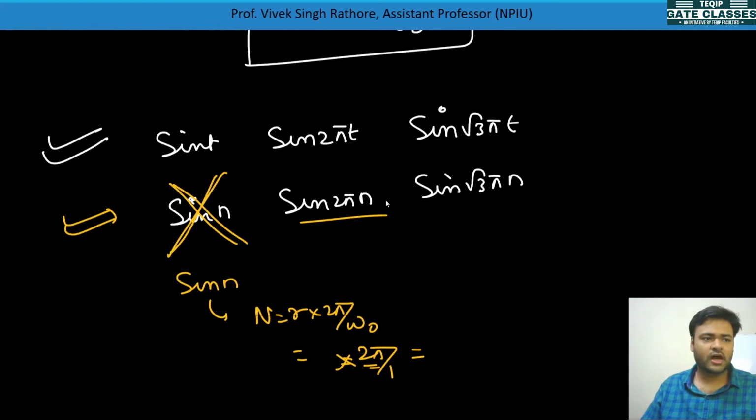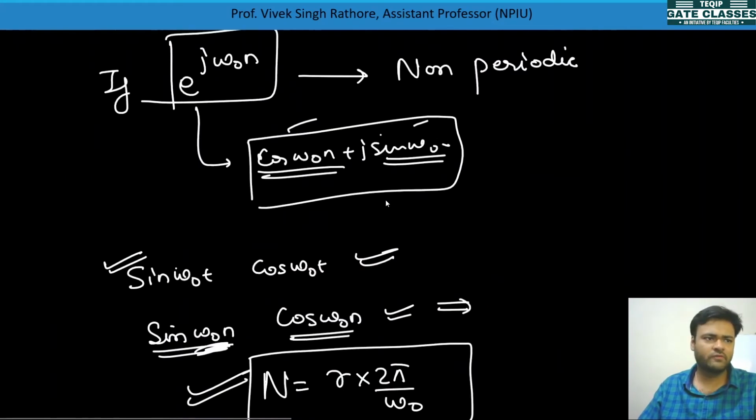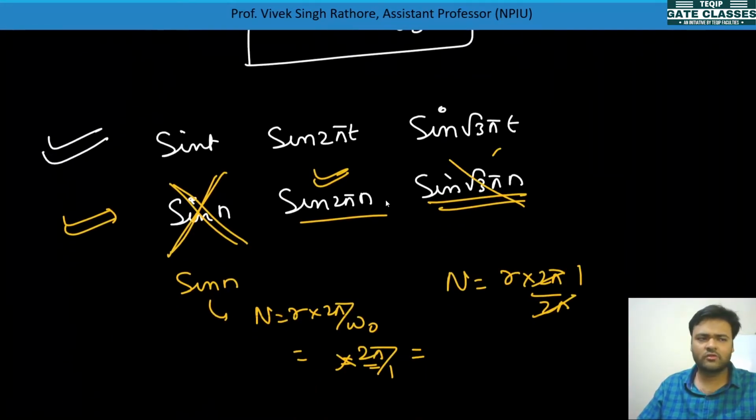For this one, n = r × 2π/ω0, r × 2π/2π, so this value will be 1. So overall this signal is a periodic signal. This other signal is not at all periodic, because we have calculated it like this, so this is also non-periodic.